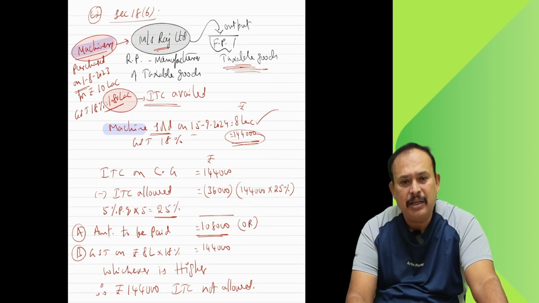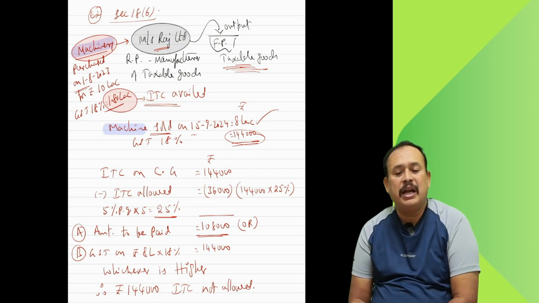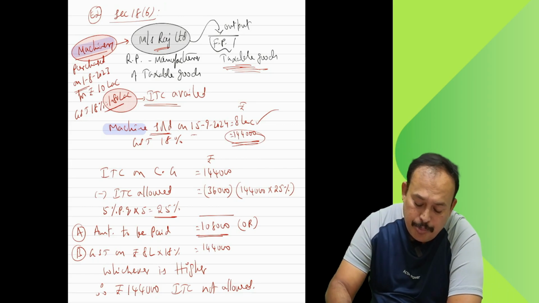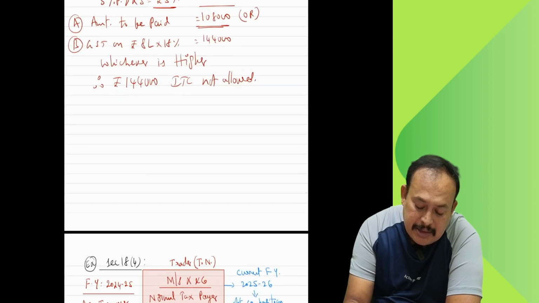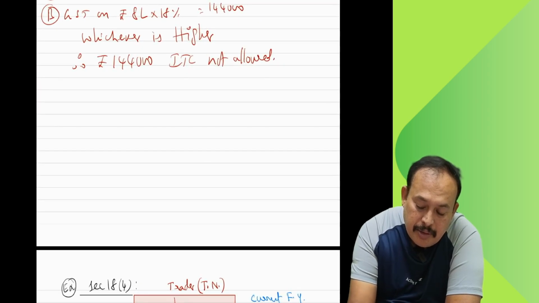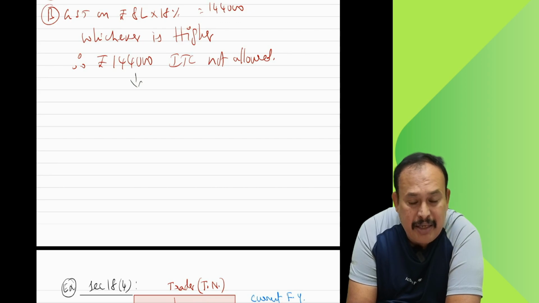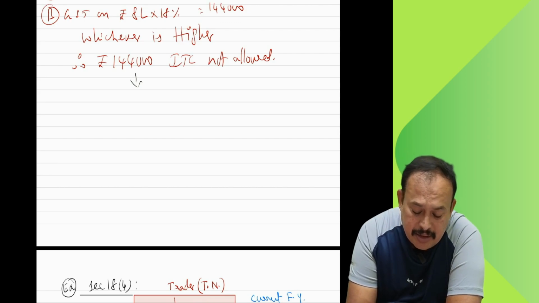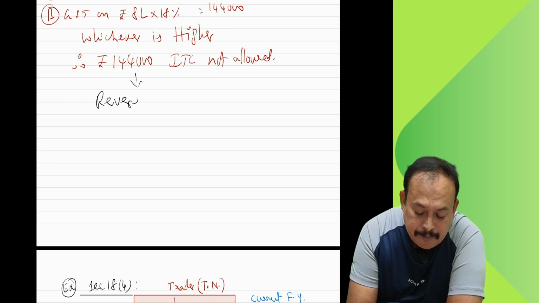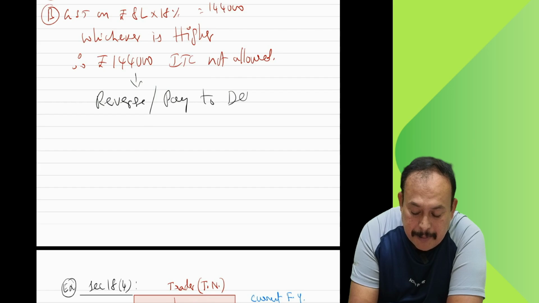How much to pay? 1,44,000. ITC is not allowed; that much you have to pay to the department. If you have credit, you can reverse the credit or pay to the department.